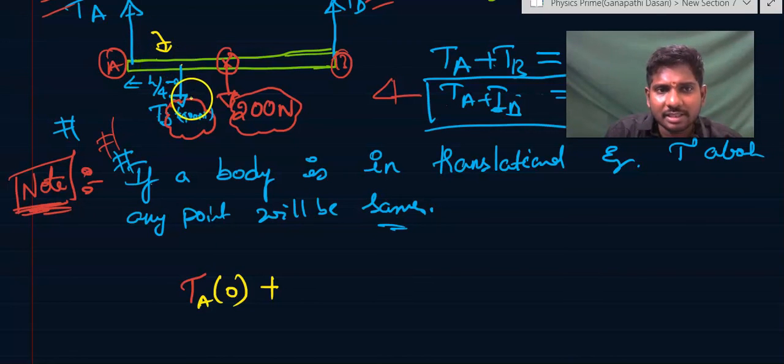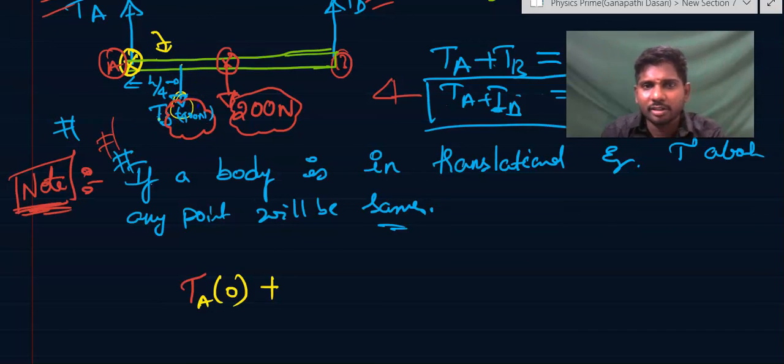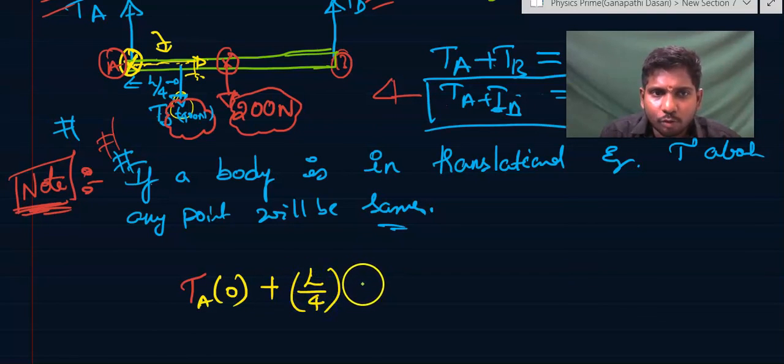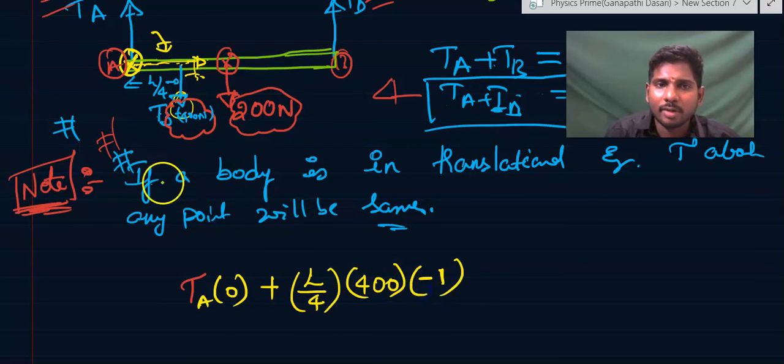So now this tension 400 Newton will try to give a clockwise torque to this rod about this point, isn't it? You're trying to pull it 400 Newton downwards and the point fixed is here. The rigid point is here. So it will give a clockwise direction torque. That means what is the torque? R cross F. Try to draw a line here. The angle between them is 90. And what is the perpendicular distance? R is L by 4 into that force is 400 newtons, and it will be minus because I am taking it as a clockwise torque.